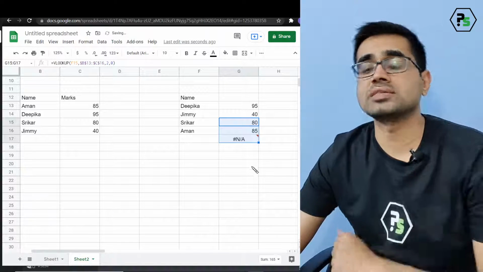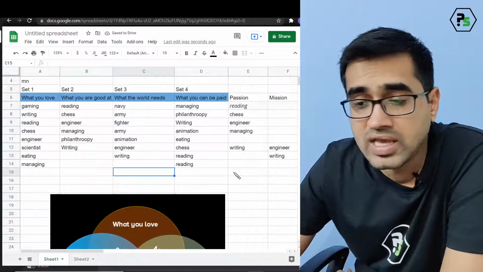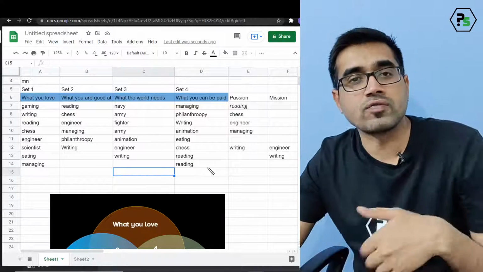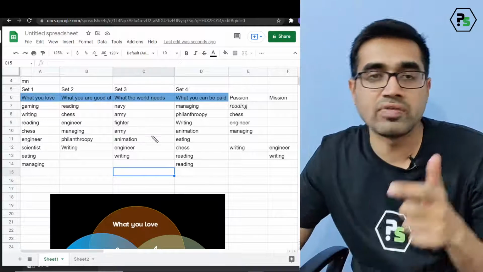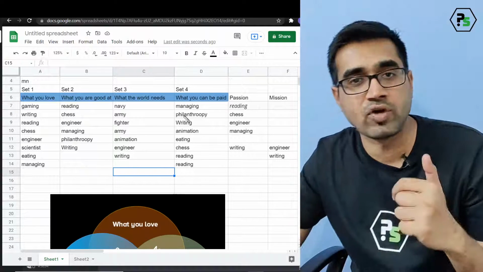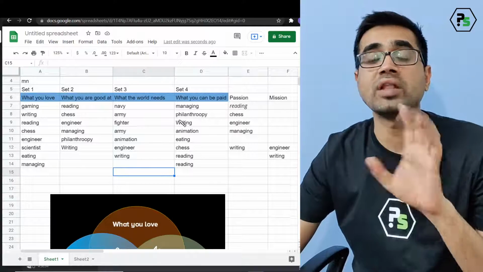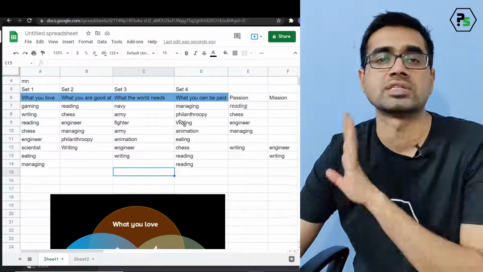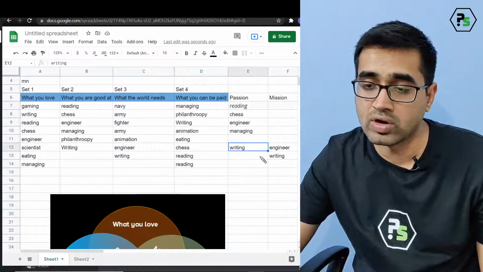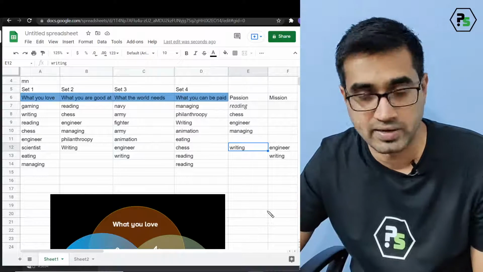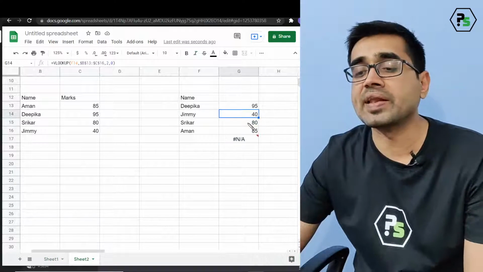Now the problem is I cannot go and keep on extending in this situation, because I will keep on writing a lot of what I like. Every day I'll find, hey, I like this thing also, and I think world will need also, and I think I will be paid for this also. This is all things dynamic. And I told you, when there is a dynamic situation, you don't go with a static kind of situation. So you can't keep on extending this every time you go click here, drag it. That's stupidity. What rather you can do is, you can create an array formula.